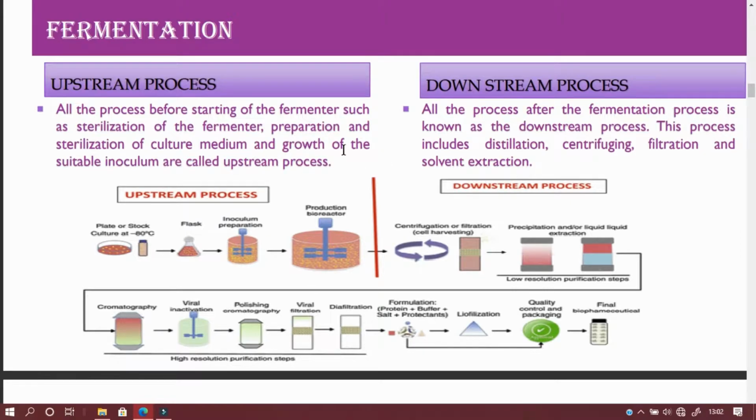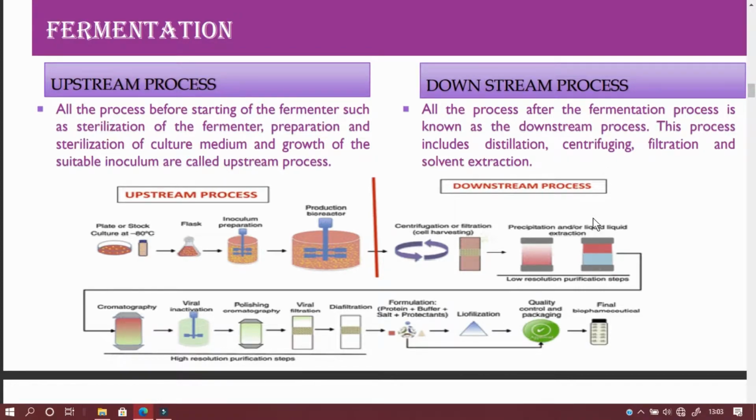That is the preparation and sterilization of the bioreactor, sterilization of the culture medium, and the growth of a suitable inoculum. So we have to introduce a suitable inoculum into the bioreactor, and these are all called upstream processes. So I repeat, upstream processes are the sterilization of the fermenter, preparation and sterilization of the culture medium, as well as the suitable inoculum. Three things form the upstream process.